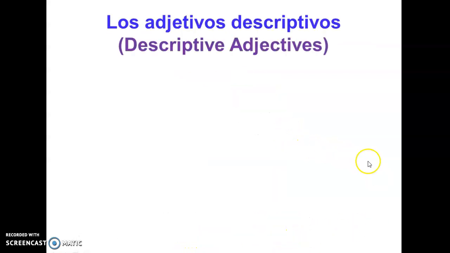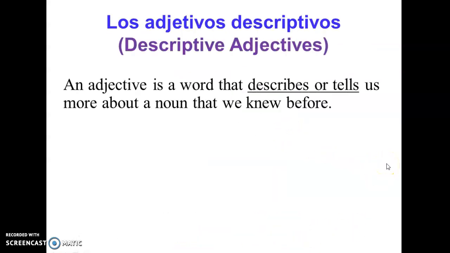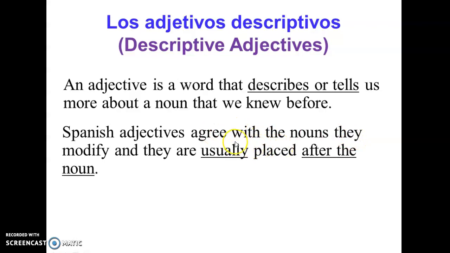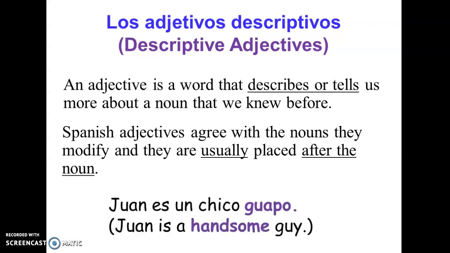Okay, so let's continue. The descriptive adjectives, those are the ones that we're going to be talking about today. So they describe or tell us more about a noun that we knew before. And so Spanish adjectives need to agree with the nouns they are modifying. And they're usually placed after the noun. Not all the time, not 100% of the time, but a lot of times.